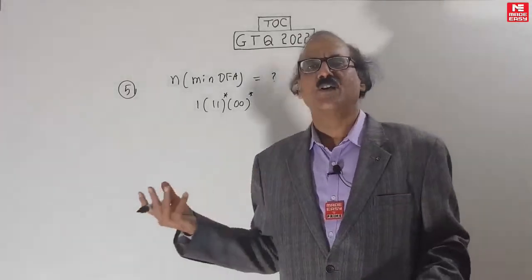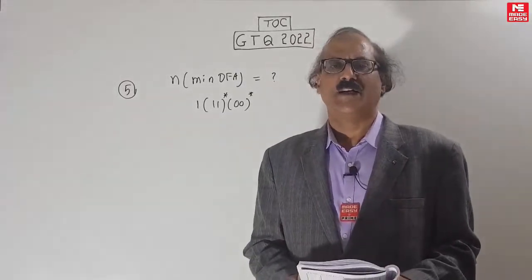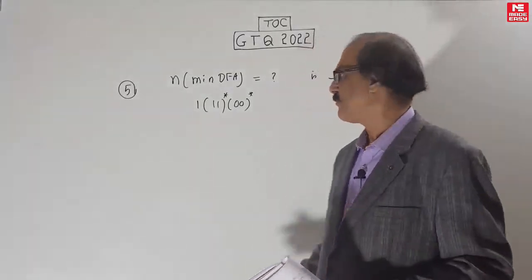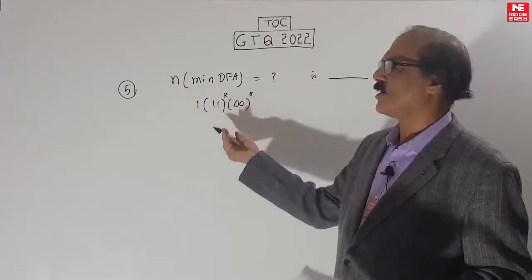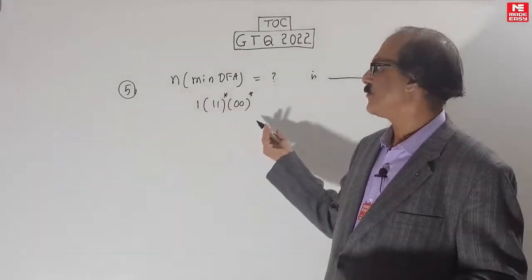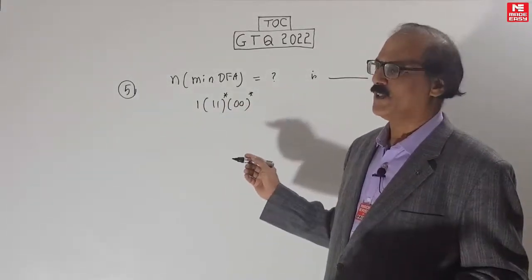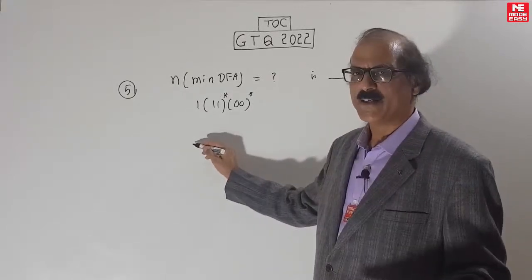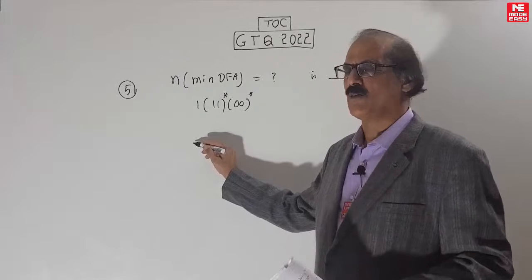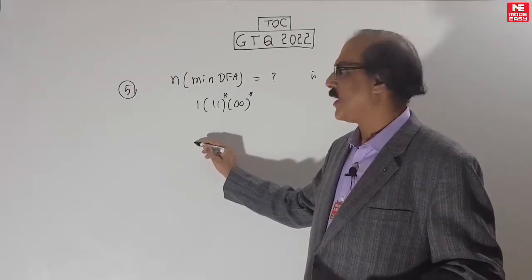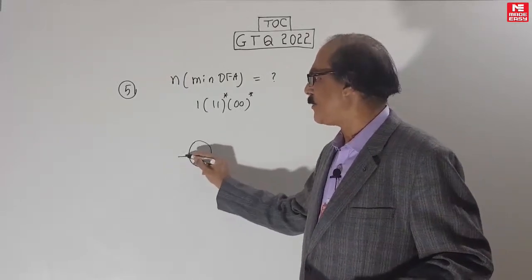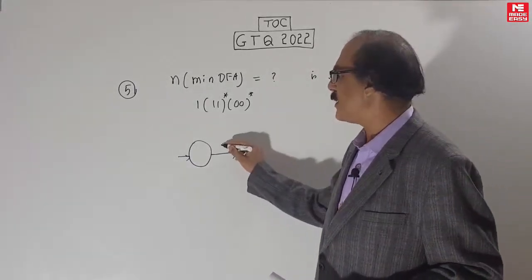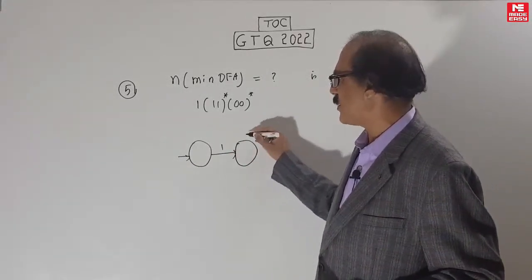So let's do this. What are the guidelines when you convert a regular expression to a minimal DFA? First, always try to simplify the expression if possible. Here this is 1, 1 star, 0 star, you can't simplify it further. So now what do you do? Try to make first the NFA, a dead NFA which you can convert to a DFA. But when you do that, try to make a minimal dead NFA, not just any NFA. So you should try to minimize the states as much as possible.